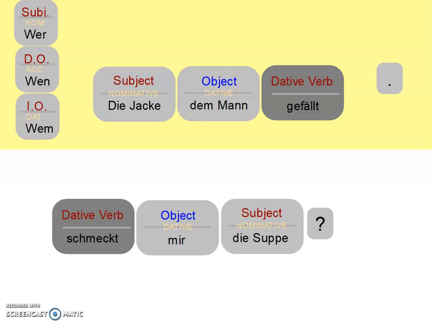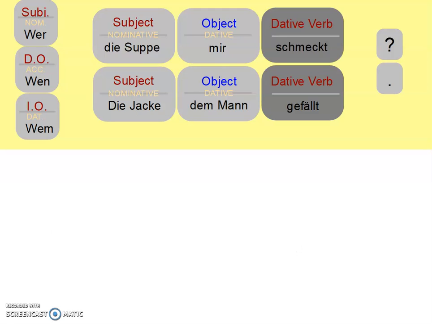All right, let's try another sentence. How about, to whom does the soup taste good? So let's put everything back. To whom does the soup taste good?